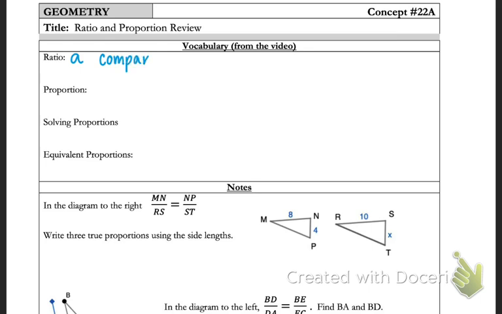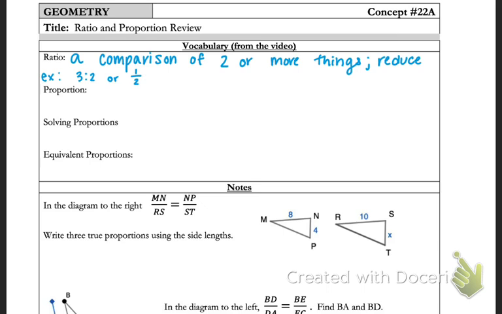A ratio is a comparison of two or more things. We will always reduce our ratios. So if our ratio was 2 to 6, we would reduce that to 1 to 3 because 2 is a factor of 6. So an example of the ratios would be 3 to 2 or 1 to 2. Sometimes our ratios are written side by side. Other times they're written as a fraction.